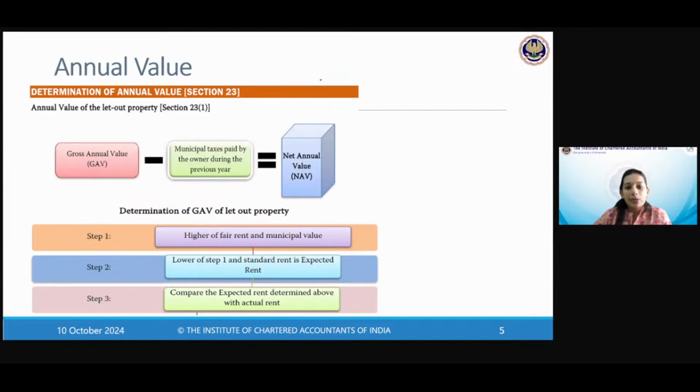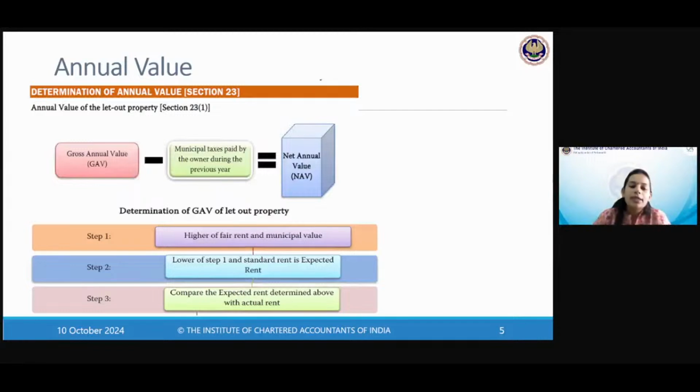Now let's come to annual value. Section 23. Now this is very important. If some questions come, there are hardly any sums where you need not apply this and can right away solve. This is the touchstone. You have to start with this. So what is it? Gross annual value is a concept you need to determine. You reduce municipal taxes paid by the owner during the previous year, and you get net annual value. Net annual value will tell you the income from house property.